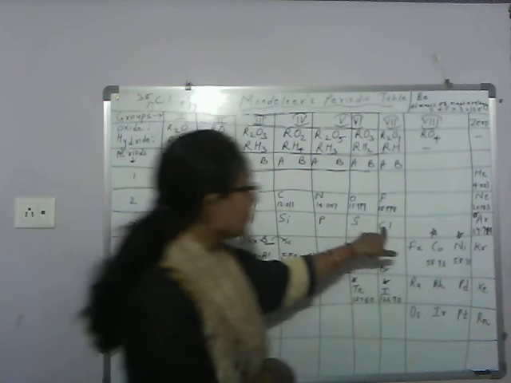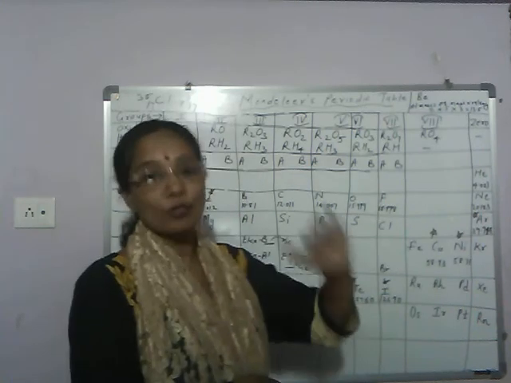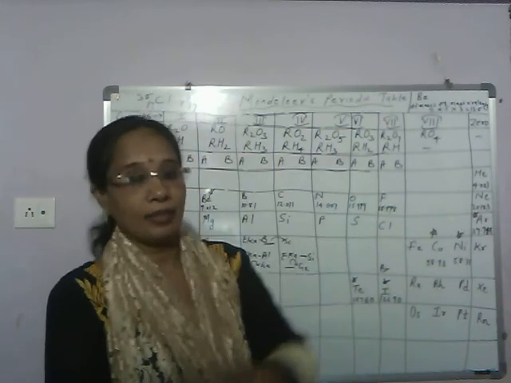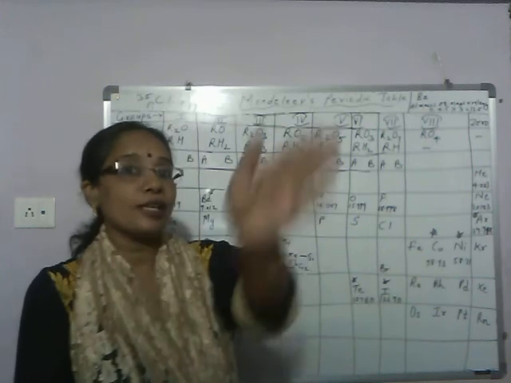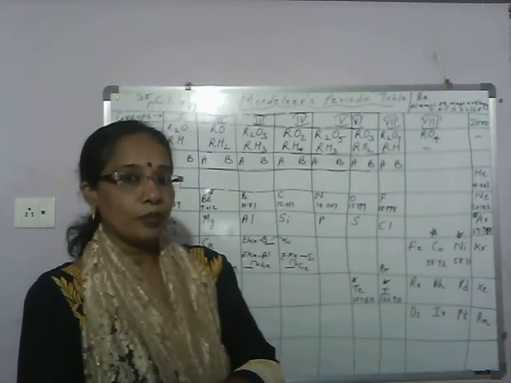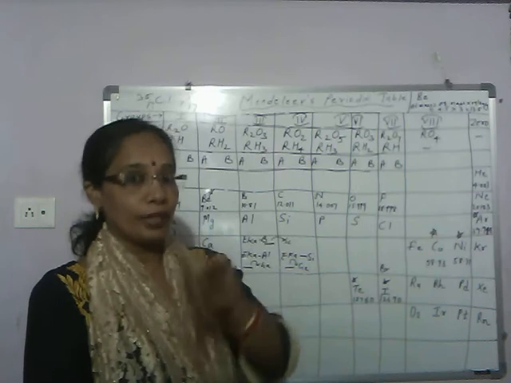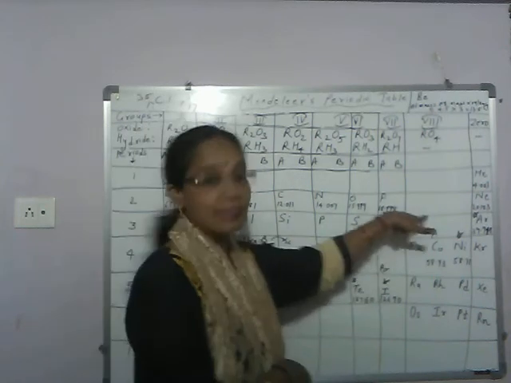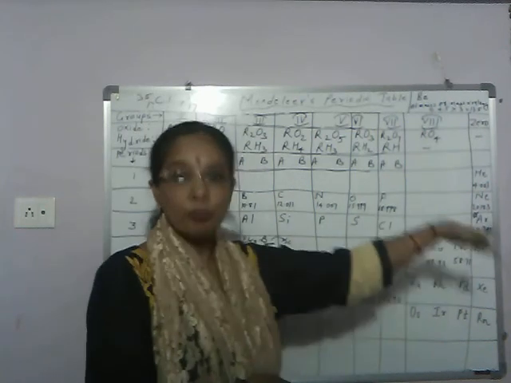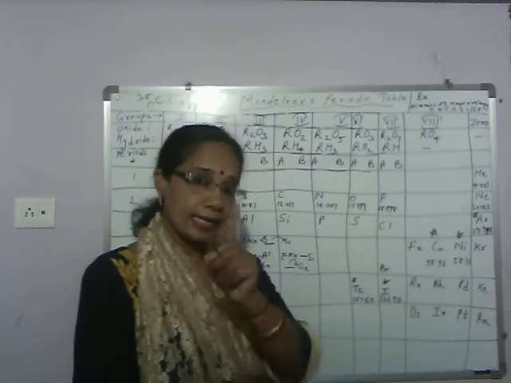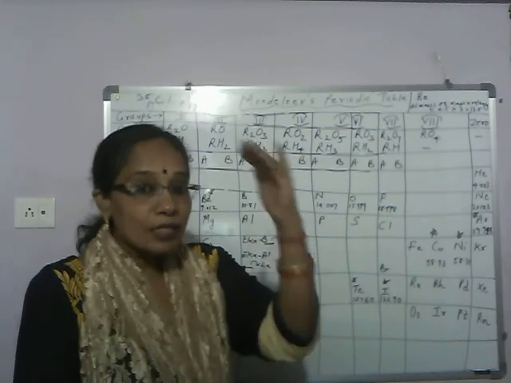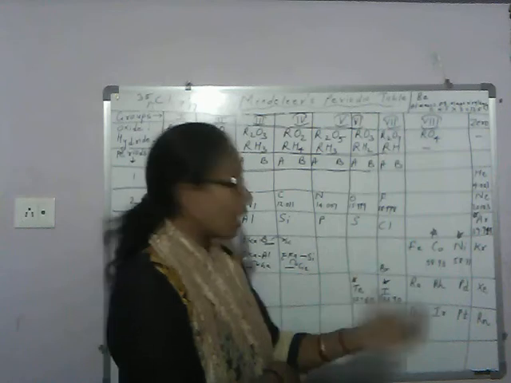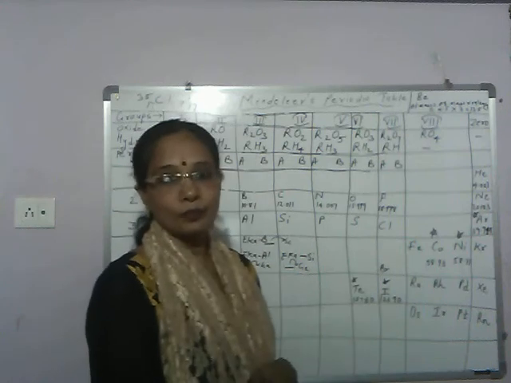So chlorine has isotopes with different atomic mass, 35 and 37, and in Mendeleev's periodic table elements are arranged in increasing order of atomic mass. So isotopes of chlorine, chlorine 35 and chlorine 37, should get different positions. Second, in Mendeleev's periodic table elements with similar properties are placed in one group.